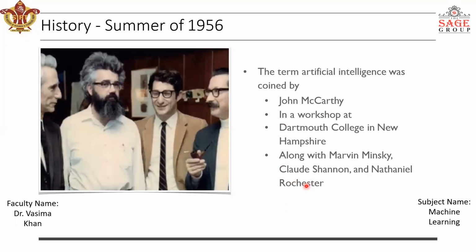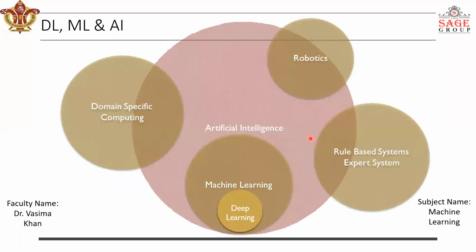These are the scientists who, along with John McCarthy, in 1956 thought about artificial intelligence. And this Dartmouth lab is one of the places where AI originated. So this is just about the history.